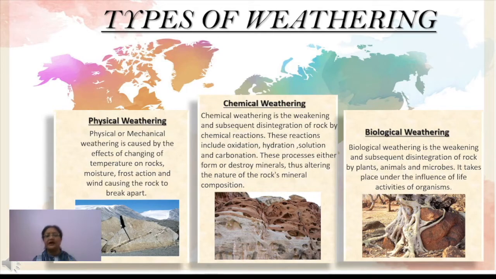These are the four different processes involved in chemical weathering. These processes either form or destroy minerals, thus altering the rock's mineral composition, and thus they break down the rocks. This is called chemical weathering.